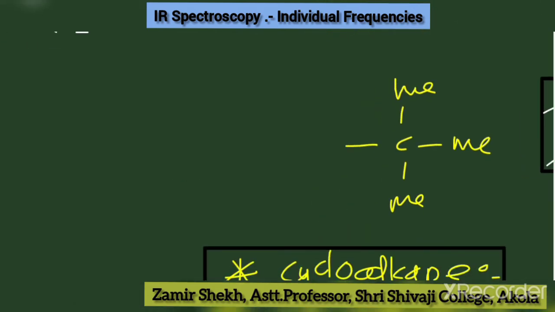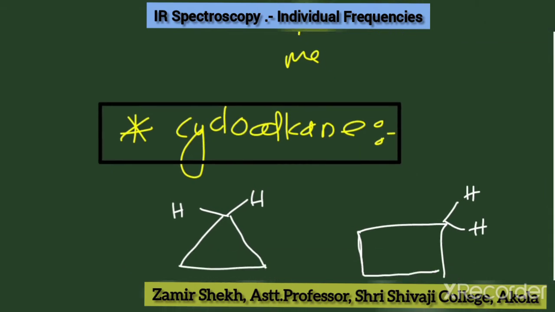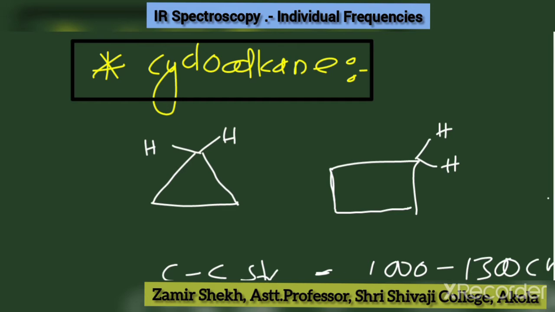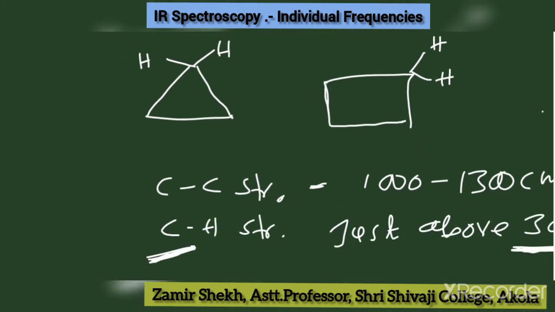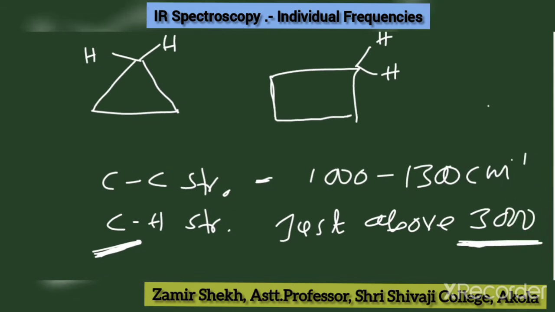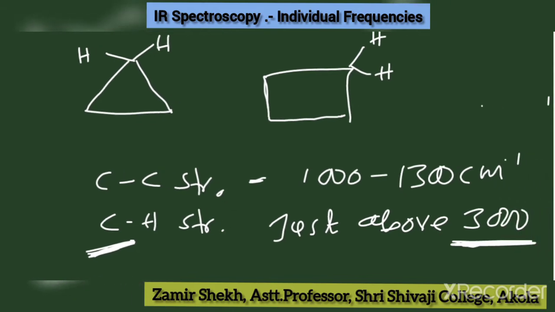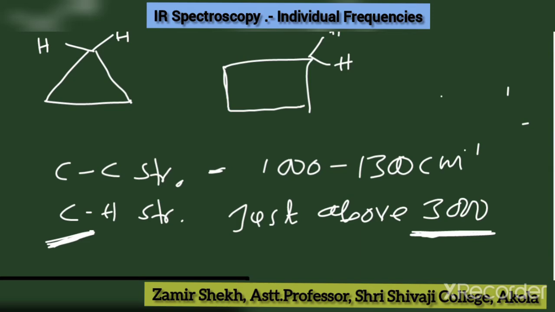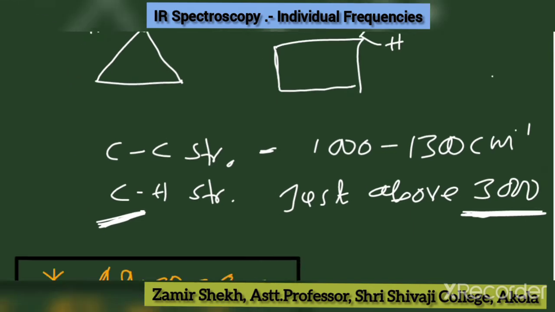Let's move to the same category, that is cycloalkane. Likewise, this is the structure of cyclopropane or cyclobutane. Here two frequencies are there: carbon-carbon stretching frequency and carbon-hydrogen stretching frequency. The carbon-carbon stretching frequency is the same as that of alkane, but the carbon-hydrogen stretching frequency is just about 3000. This is the difference between a simple alkane and a cycloalkane.